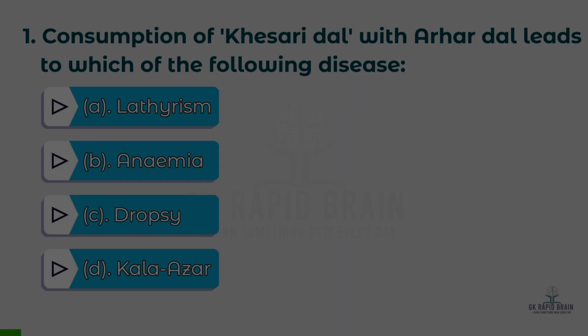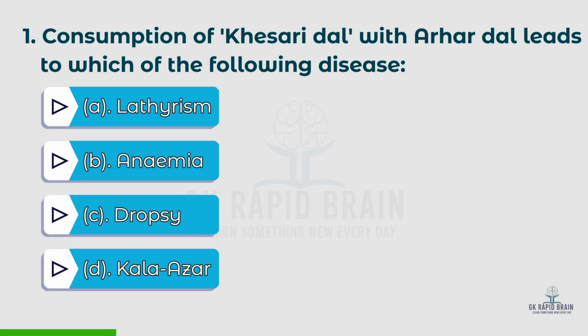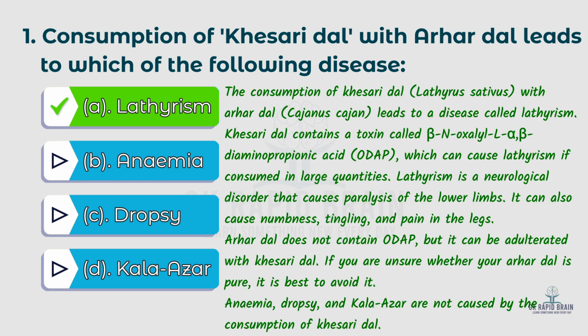Let's start. First question: consumption of khesari dal with arhar dal leads to which of the following diseases? Options: A. Lathyrism, B. Anemia, C. Dropsy, D. Kala Azar. The right answer is A. Lathyrism. The consumption of khesari dal, Lathyrus sativus, with arhar dal leads to a disease called lathyrism.